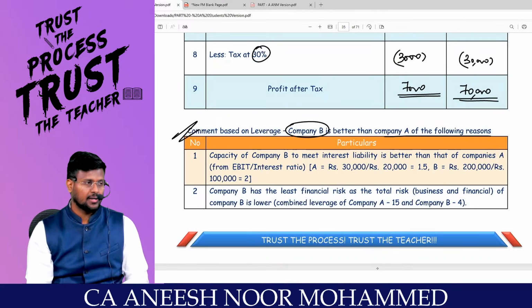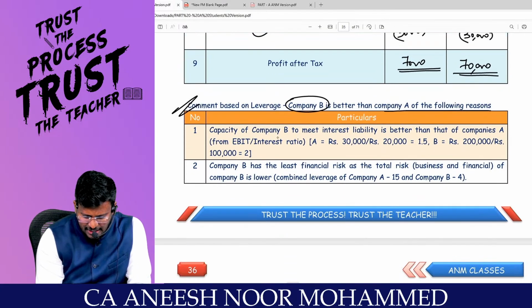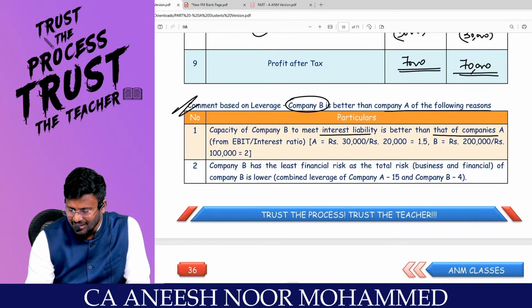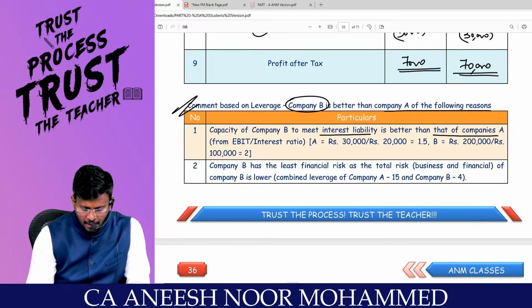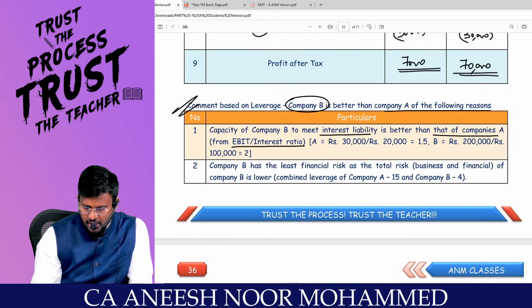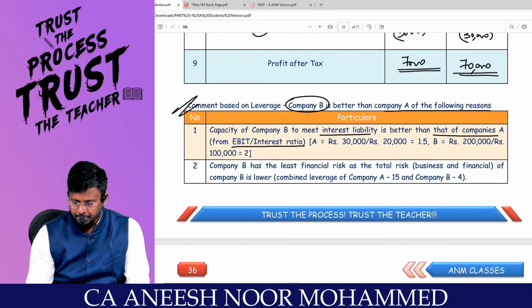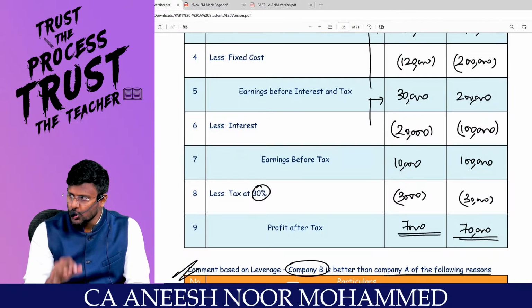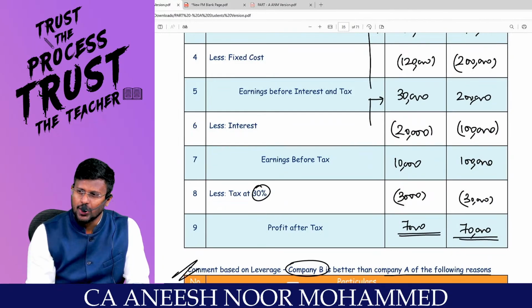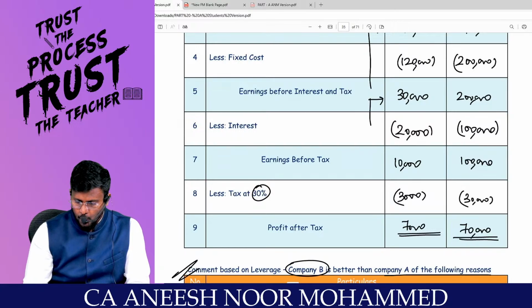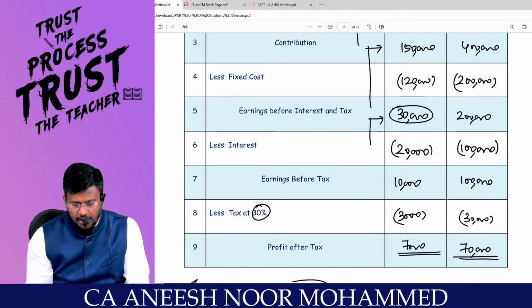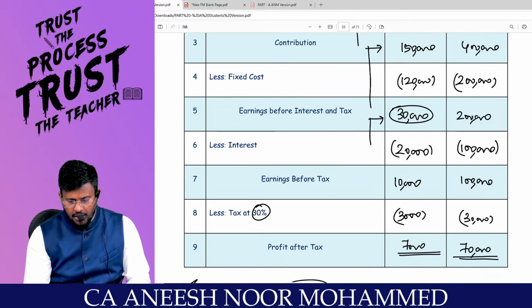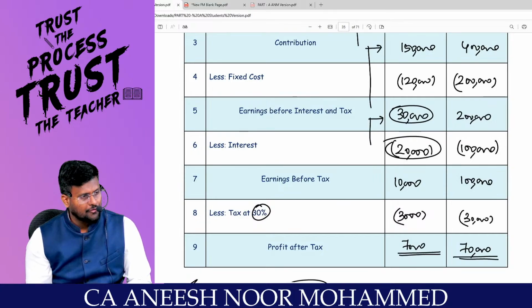This you should understand. Because the capacity of company B to meet the interest liability is better than that of company A. EBIT to interest ratio. This ratio we have not studied because we are going to study it only in the ratio analysis. Look at here. What is the EBIT of the first company? 30,000. They are paying interest of 20,000.